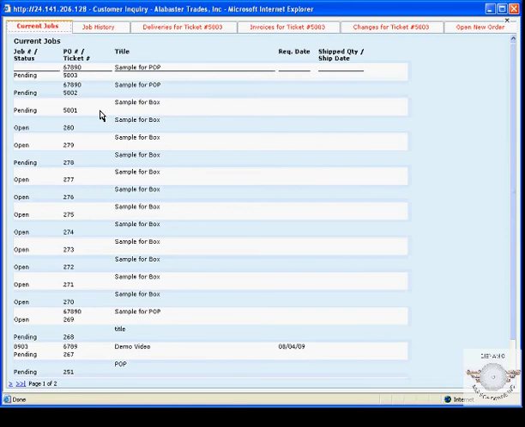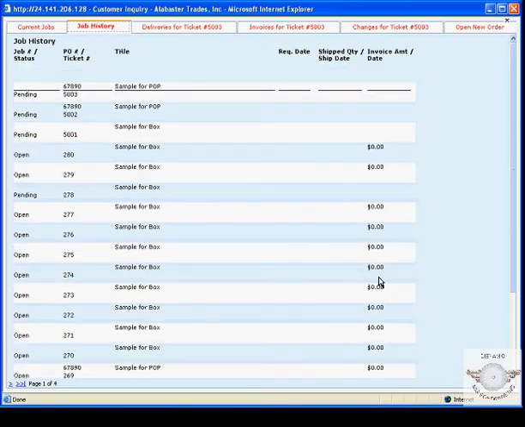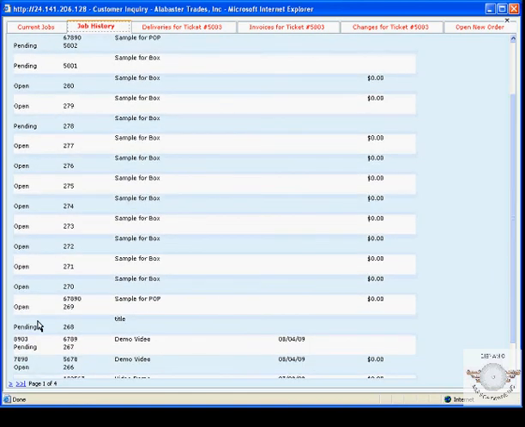The printer can check his current jobs, those would be the jobs in production, or it can check the entire job history. If I click on the Job History tab, it will open up and give me all of the jobs that that printer has given to this finisher.